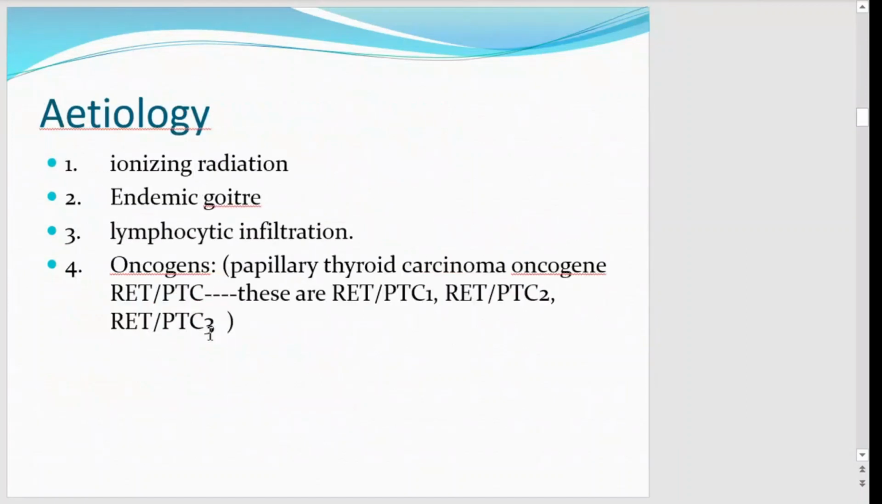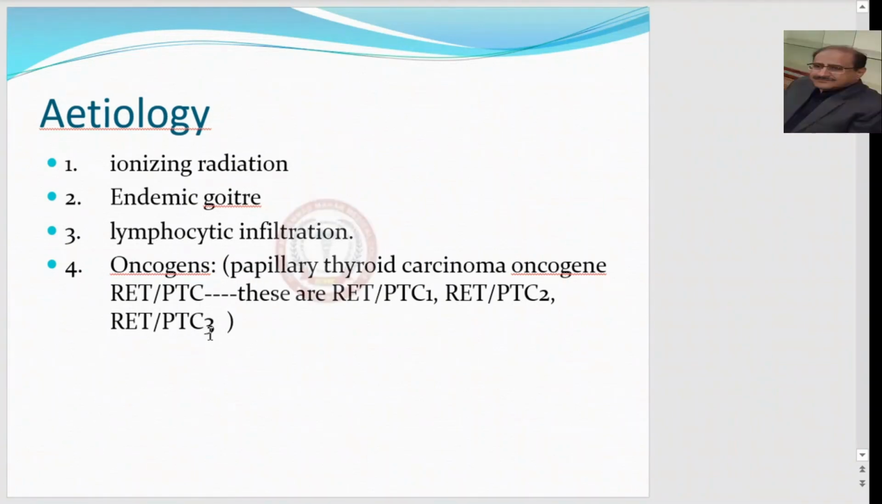Now, etiology. What are the etiological and predisposing factors which cause thyroid malignancies? Number one is ionizing radiation, endemic goiter, lymphocytic infiltration, and oncogenes. The oncogenes for papillary thyroid carcinoma are divided into the oncogene RET/PTC1, PTC2, and PTC3.